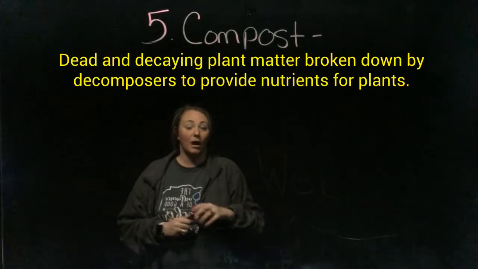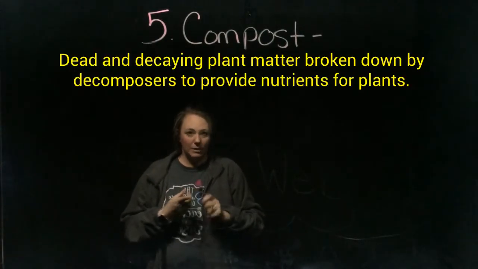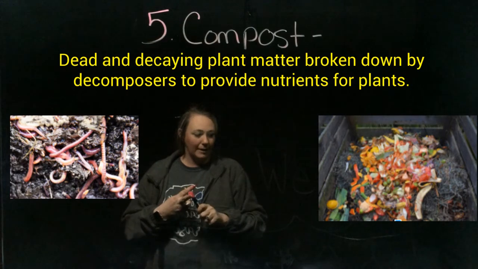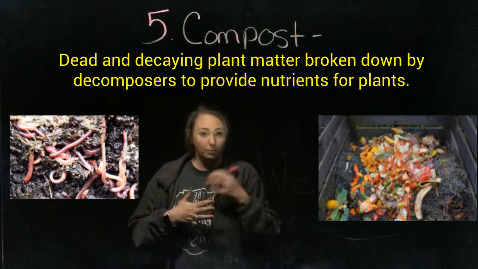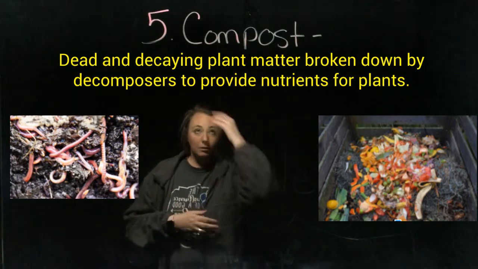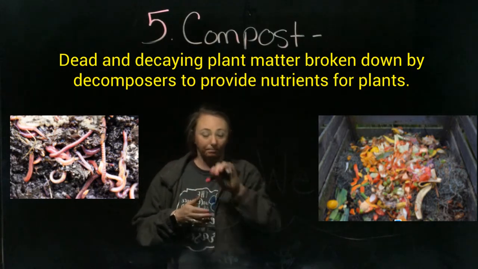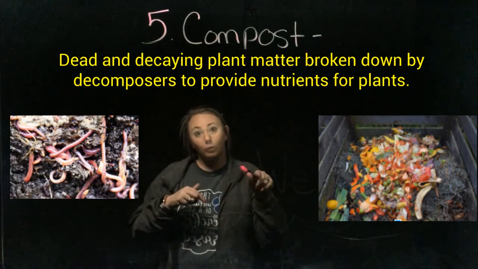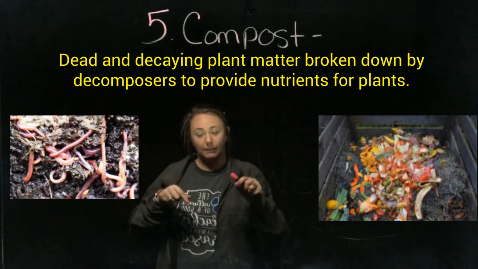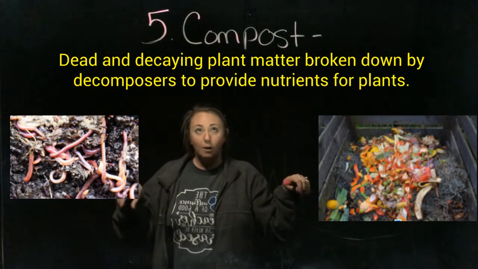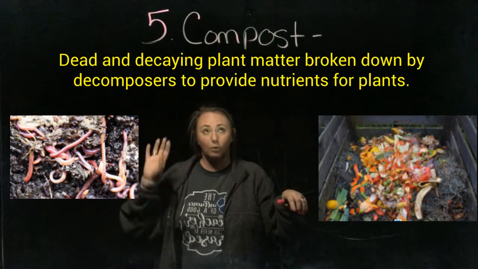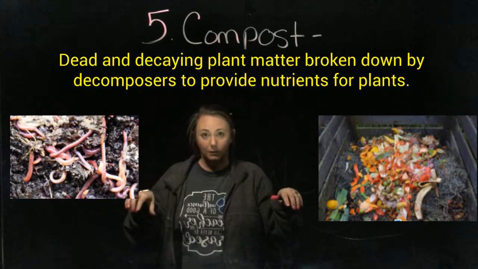Our next word is compost. And compost just means dead or decaying plant matter broken down by decomposers to provide nutrients for plants. So a compost, in our windowsill, we have those two little boxes. One we put an apple core in, the other one we put a piece of paper in. Those are called compost boxes. We're watching those two items decompose.